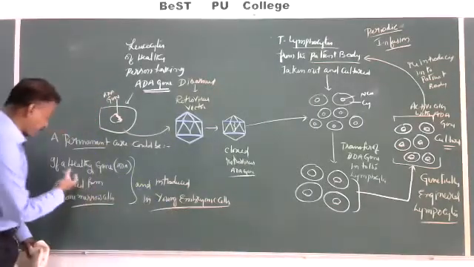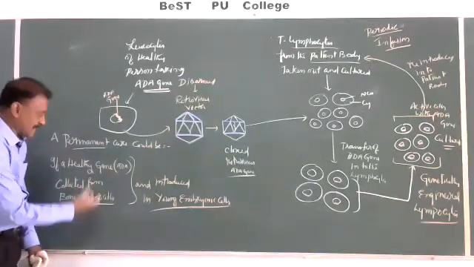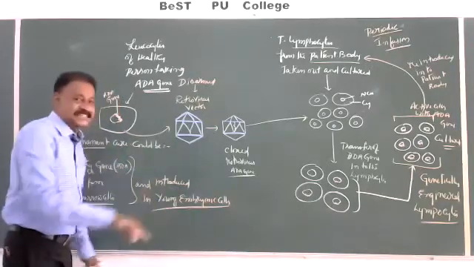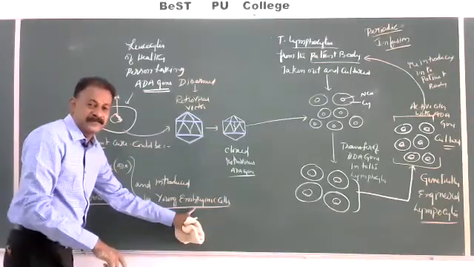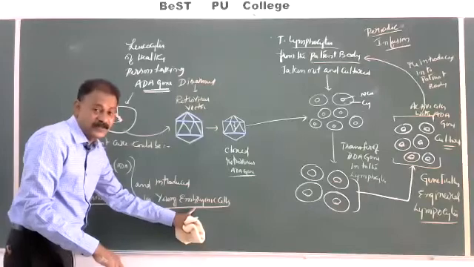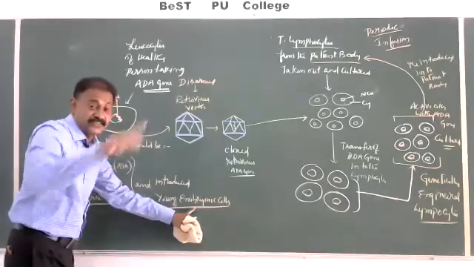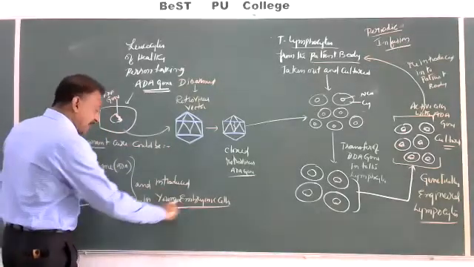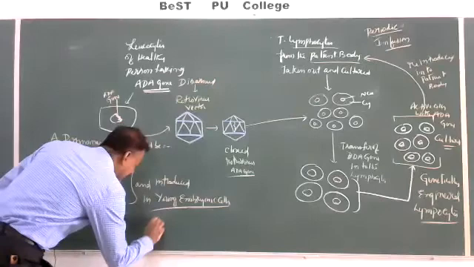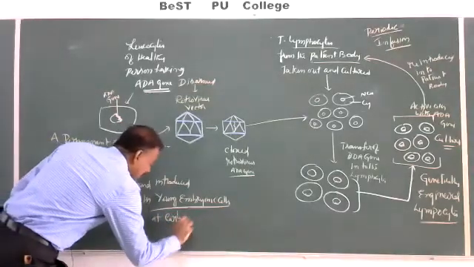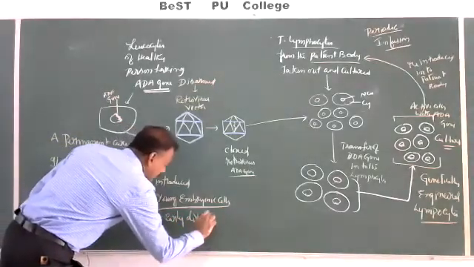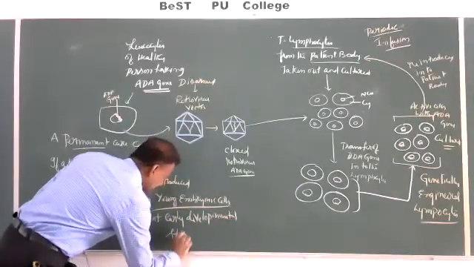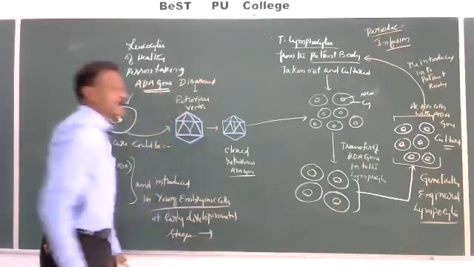If a functional ADA gene from the bone marrow cells is introduced into young embryonic cells in the early stages of embryonic development, the blastula and gastrula stages, it can be a permanent cure.